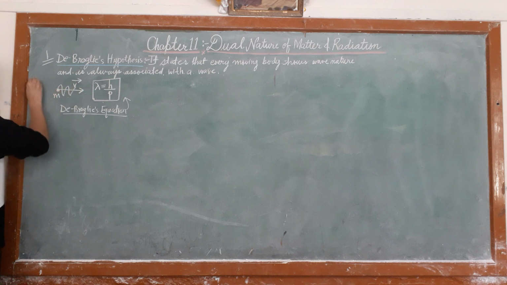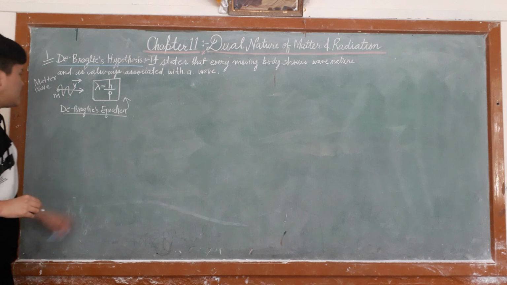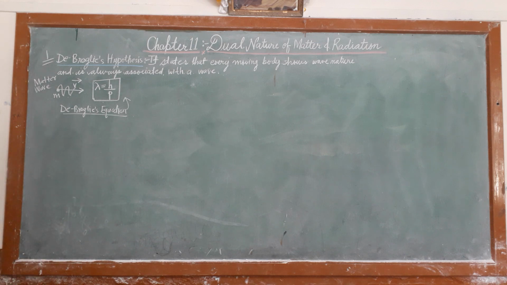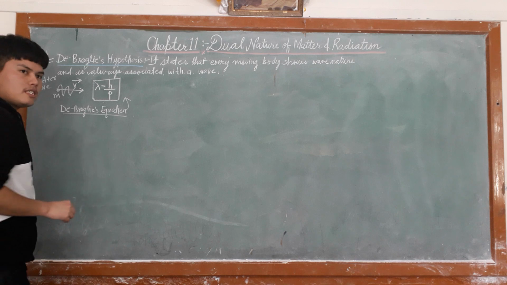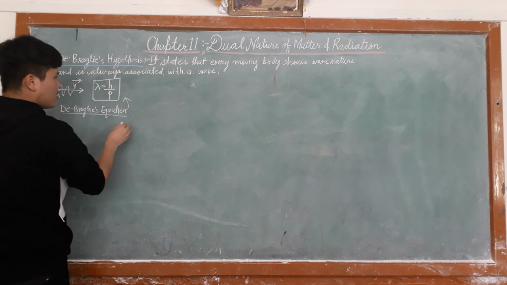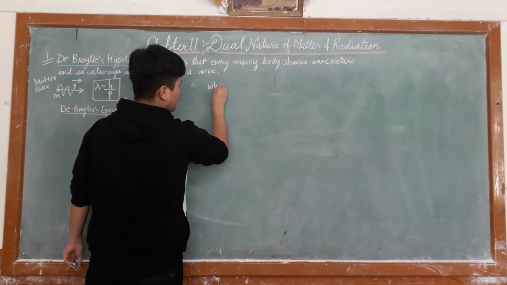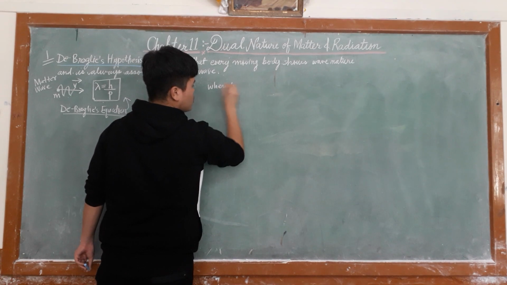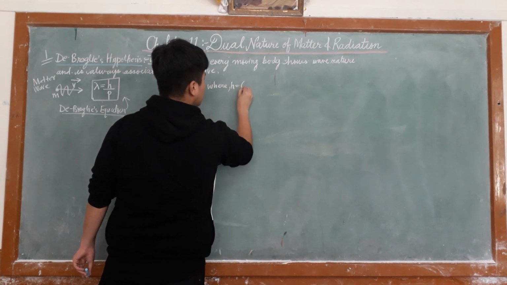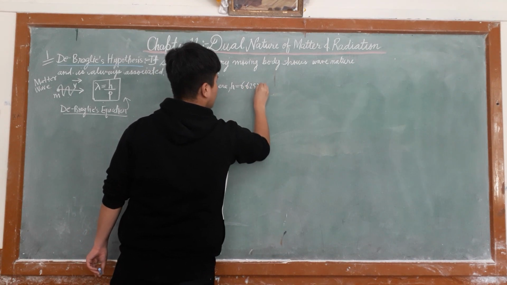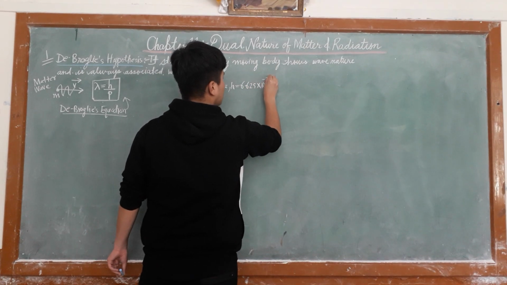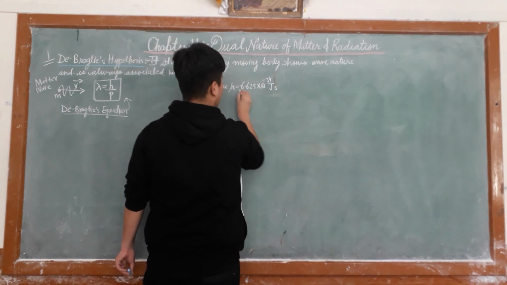This wave is also known as matter wave, because the wave is produced by matter. The de Broglie wavelength is calculated as lambda is equal to h upon p, where h is Planck's constant, whose value is 6.625 into 10 to the power minus 34 joule second.